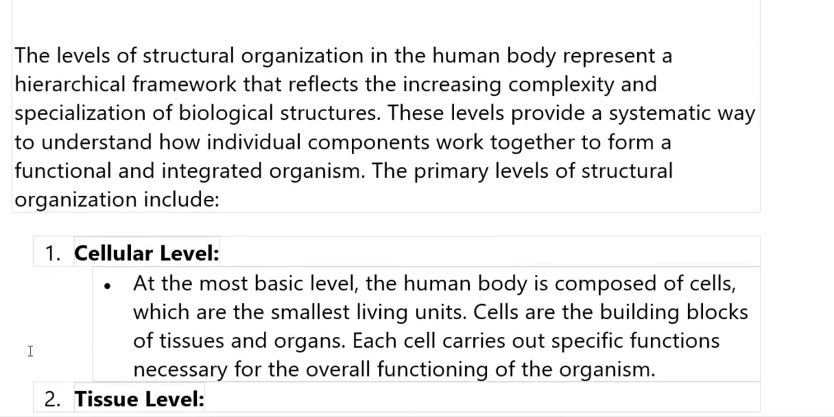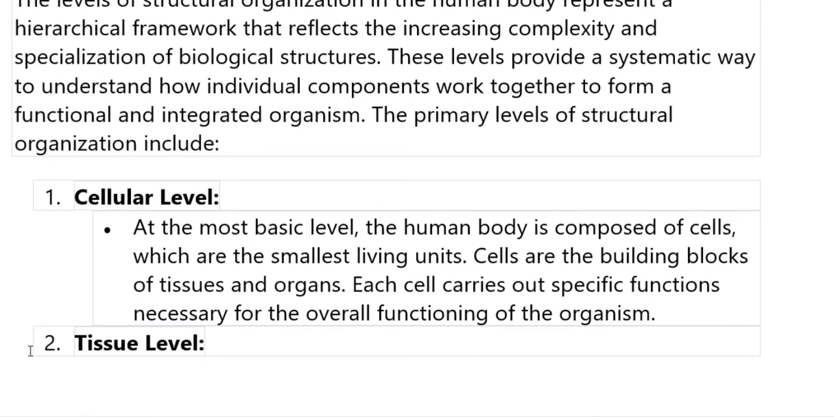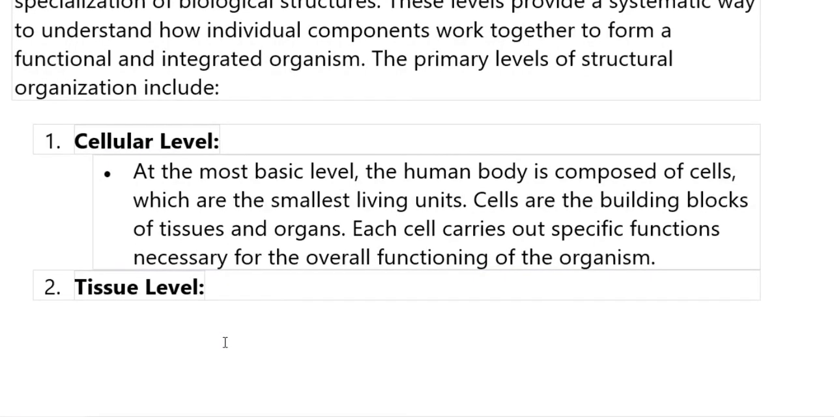The primary levels of structural organization include the cellular level, tissue level, organ level, and so on. Cellular level: at the most basic level, the human body is composed of cells, which are the smallest living unit. Cells are the building blocks of tissues and organs. Each cell carries out specific functions necessary for the overall functioning of the organism.